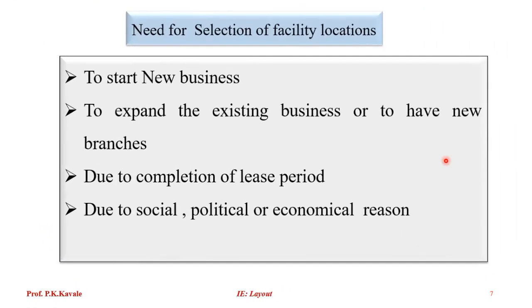So, the need for selection of facility locations. There are some reasons. What is the first reason? To start some new business. A company has to start some new business or new product, or expand the existing business, or have new branches due to completion of the lease period, or due to social, political or economic reasons. For example, take the Singur plant of Tata Nano in West Bengal. Due to some political reasons, they had to completely shift that plant to Gujarat. Okay, so these are some reasons.